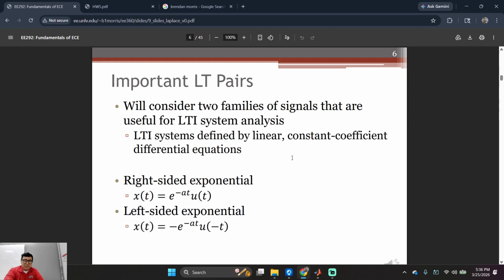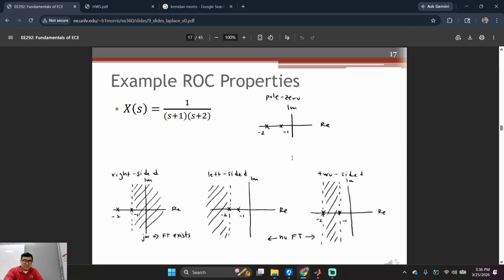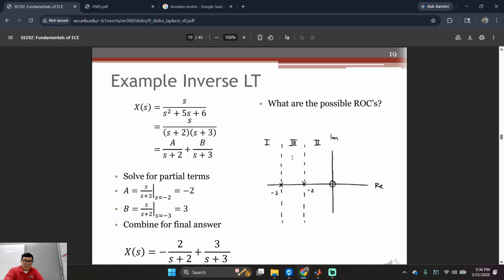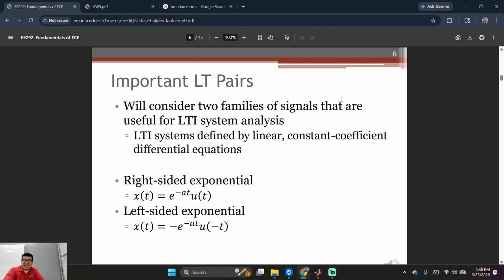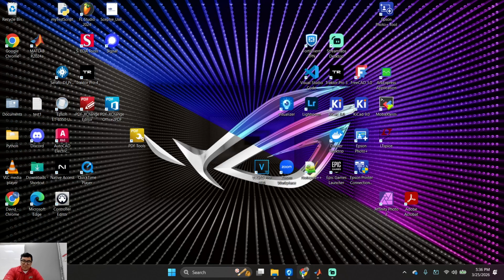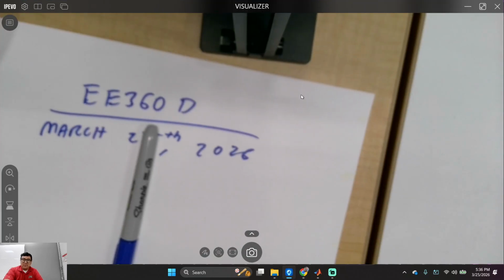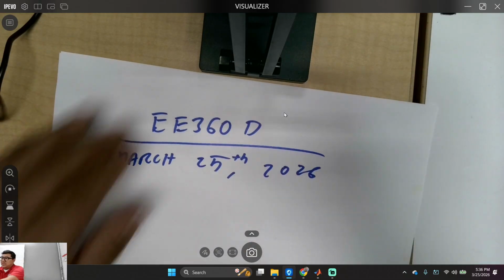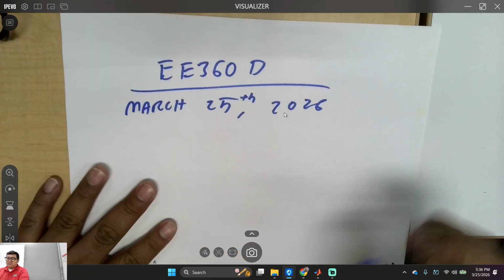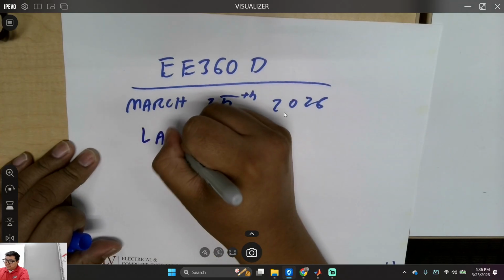Anyway, let me go to the PW or OW. What does OW stand for? Yeah, I don't know either. We'll just talk about this. Let me see. Visualizer. Boom. Cool. Now let me just point the camera down there. So, Laplace transforms.